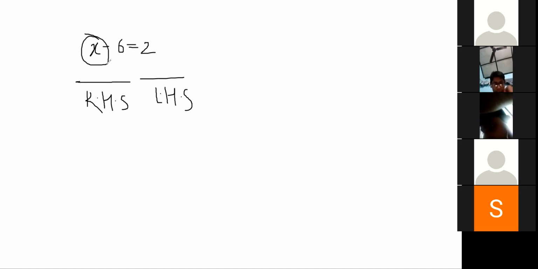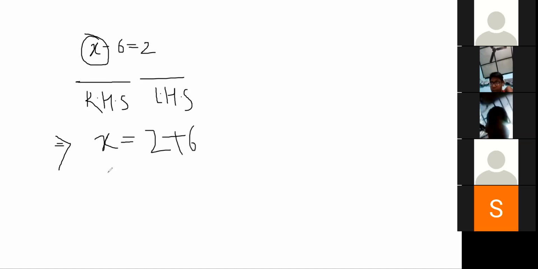How will we find it? For this, we will learn some rules. Please listen to me carefully. See, when a minus sign goes to the left hand side from the right hand side, it changes to a plus sign. So we will write x equals 2 plus 6.